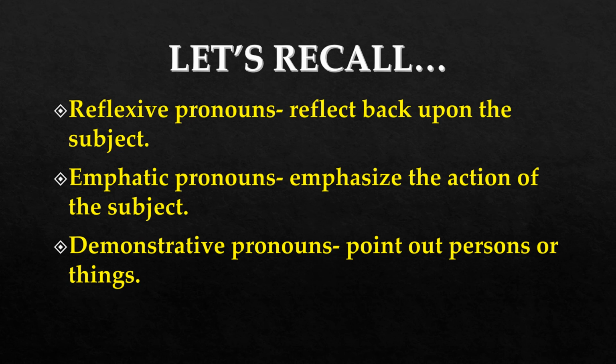Those words are myself, himself, herself, themselves, etc. And last we have learned demonstrative pronouns. What is meant by demonstrative pronouns? Demonstrative pronouns are the pronouns which are used to point out persons or things, and those words are this, that, these, and those. Now, have you understood today's topic which we have learned?